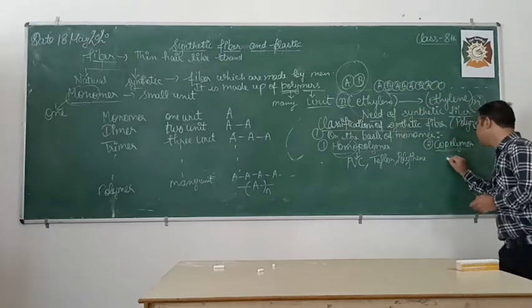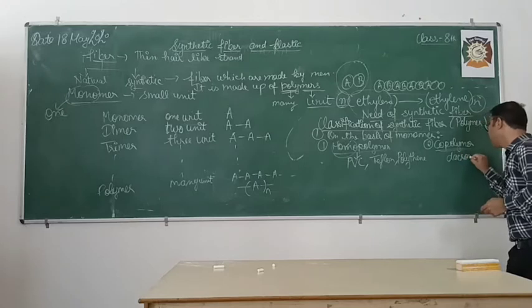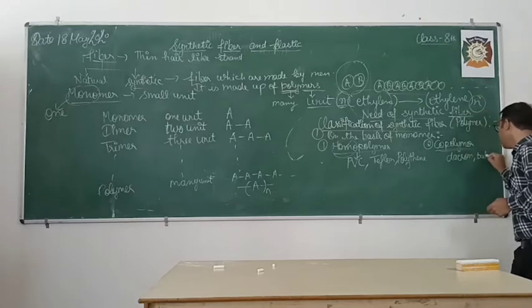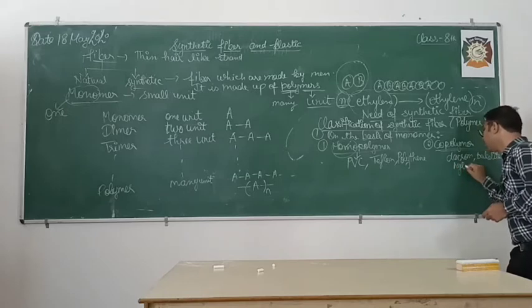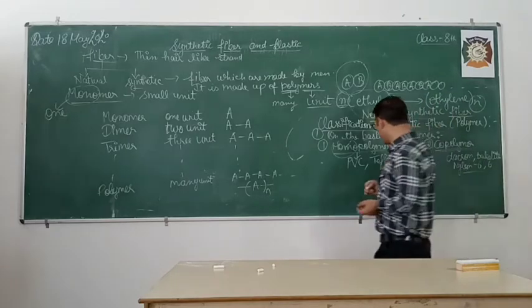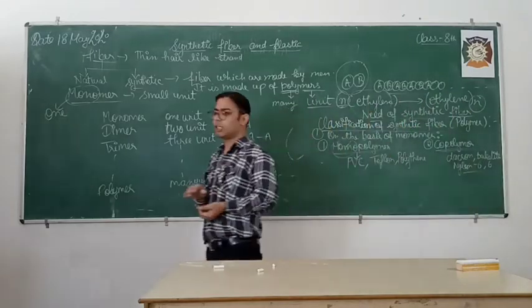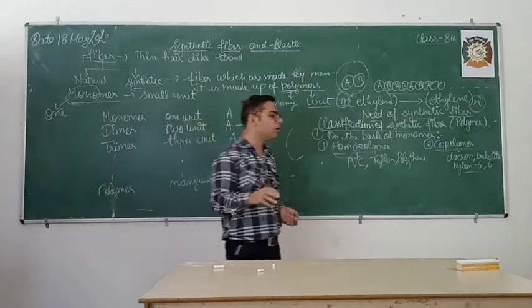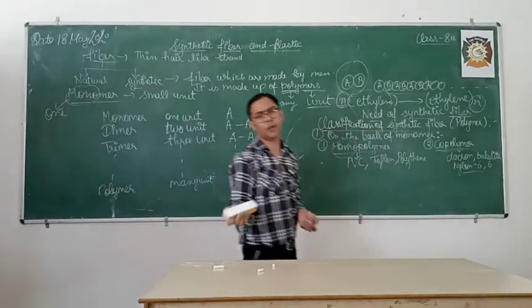Now copolymer: Dacron, Bakelite, and nylon 6/6. Okay. So these are examples of copolymer and homopolymer. Is it clear to you?